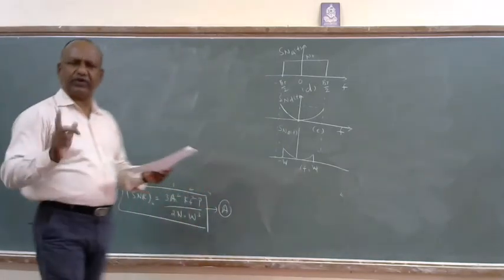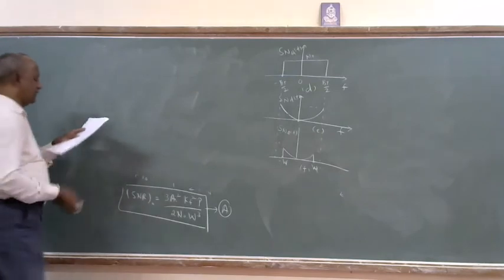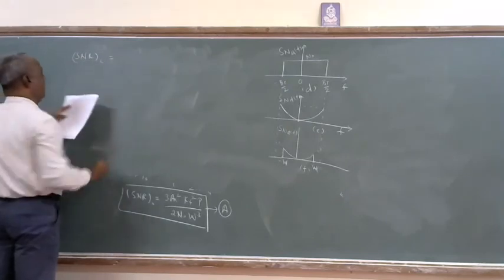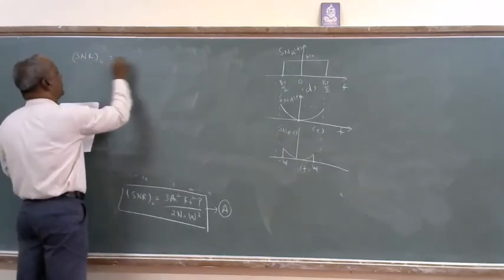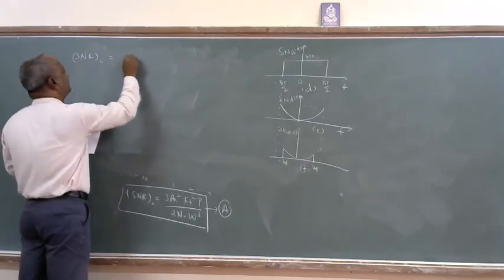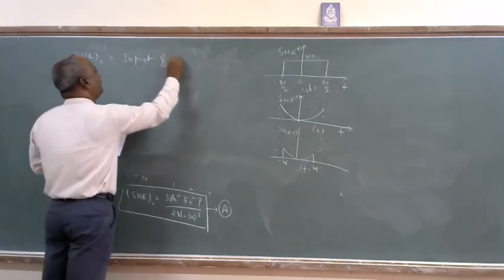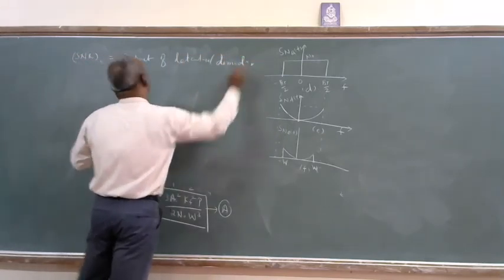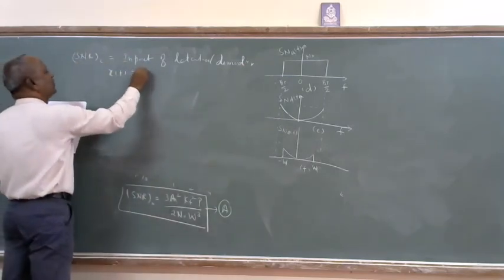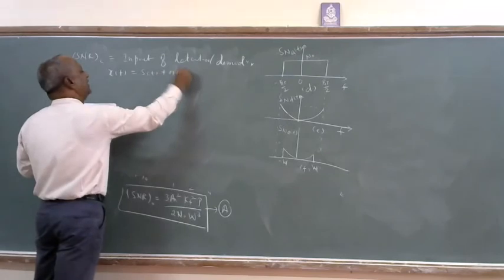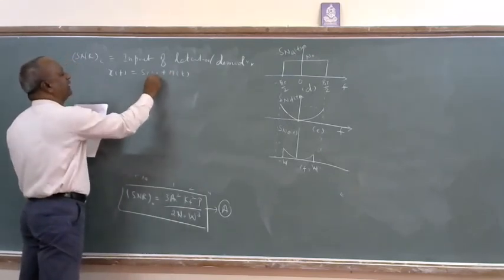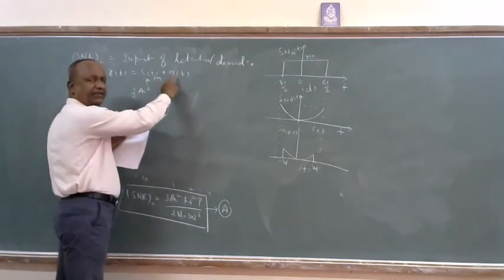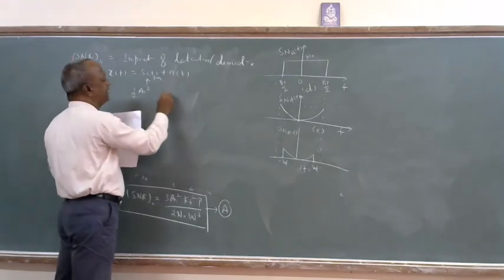So the direct answer for SNR_C, which is common for all the three cases, is as follows. The input of the detector or demodulator is x of t, which equals s of t plus n of t. The average power of s of t, the FM wave, is 1 by 2 A_C squared, and the average power of n of t in the message bandwidth is N naught W.